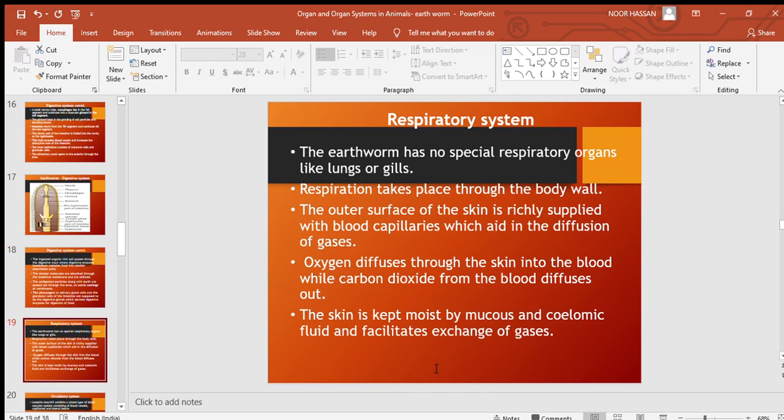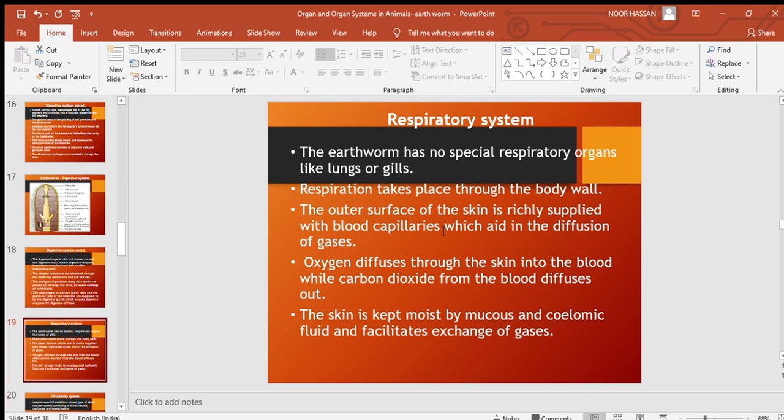Okay. So, with that we have discussed the digestive system in detail. Now this is the respiratory system, and no special respiratory organs are found in earthworms. No lungs or gills are present. The mode of respiration is diffusion. That is, respiration takes place through the body wall or the skin, the outer surface of the skin, which is richly supplied with blood capillaries.